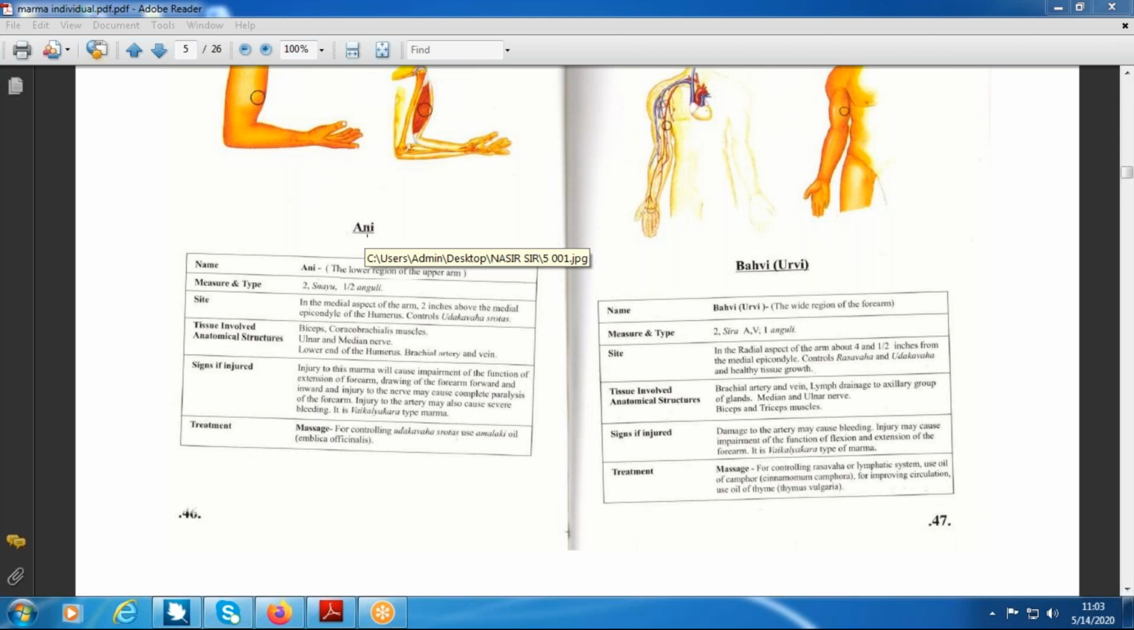It is just comparative. See here, we have the joint, that is the elbow joint. Three fingers above the elbow joint is the ani marma. Same way, ani marma is also present in the lower limb.